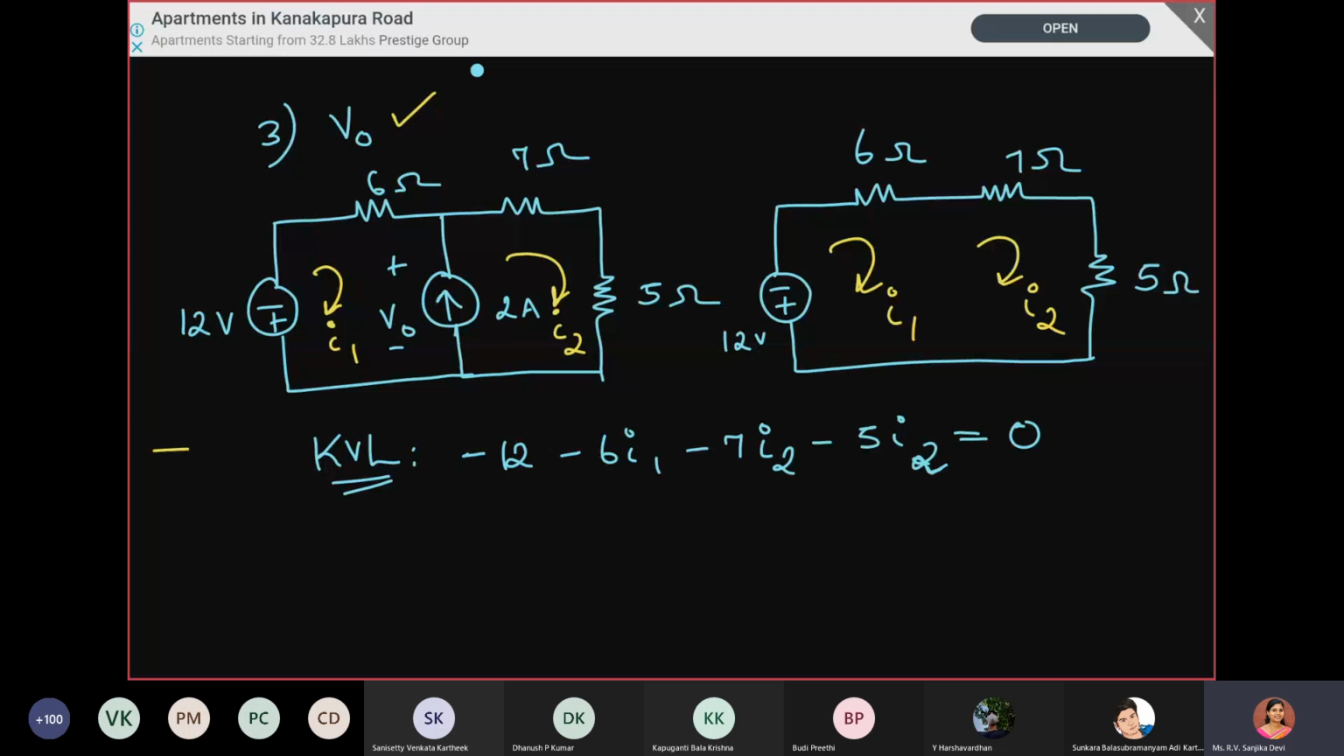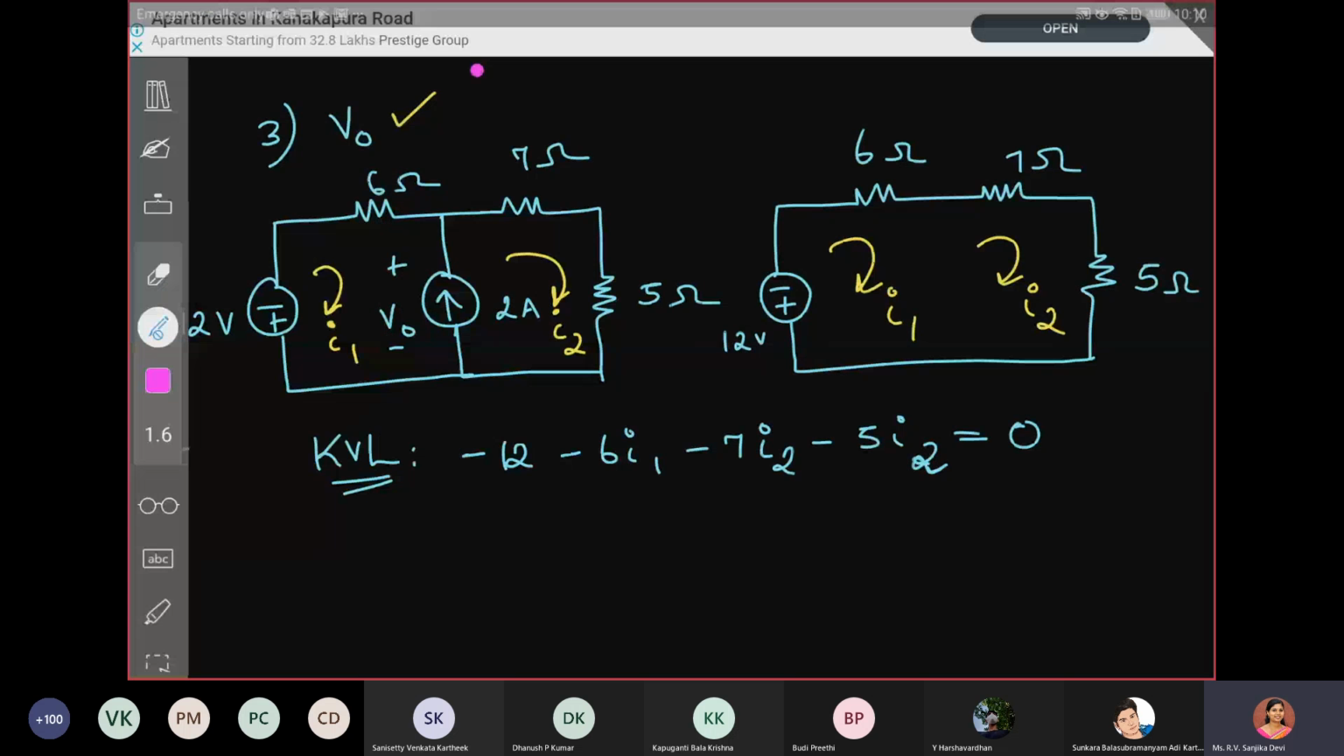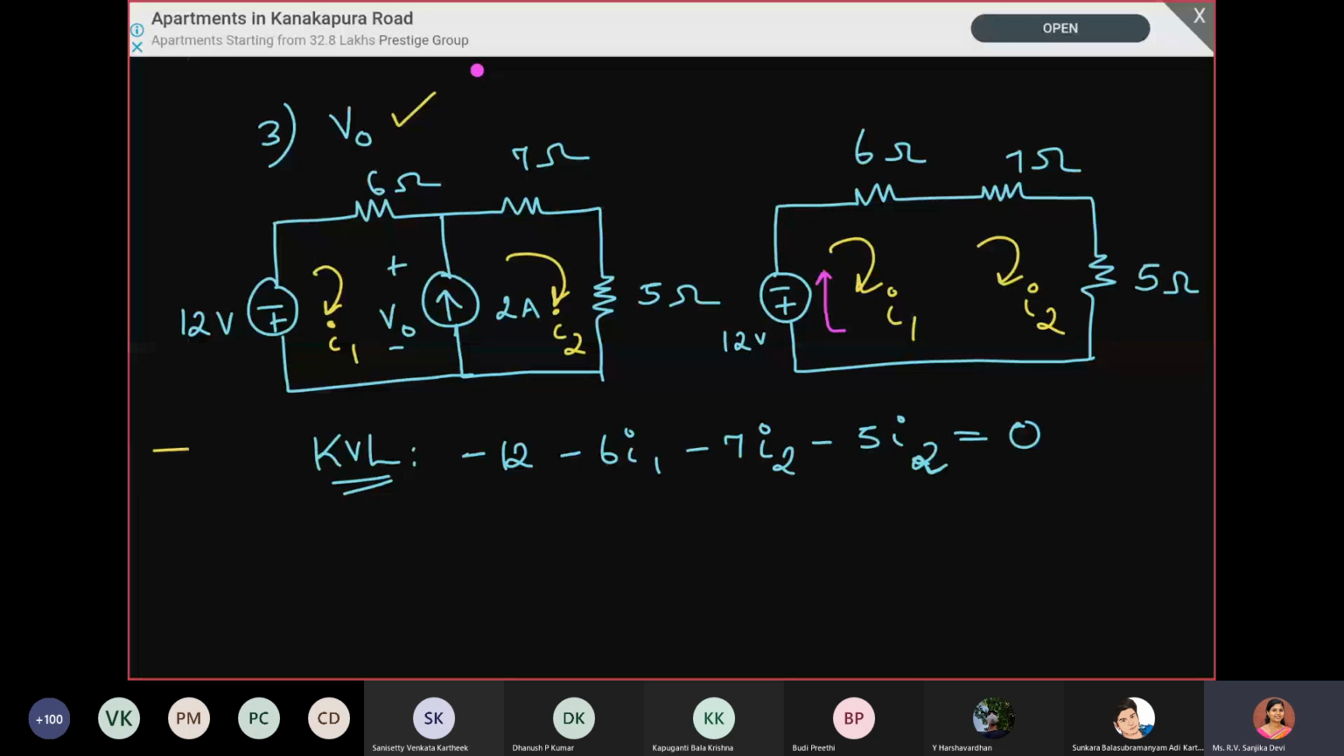When we are going in the clockwise direction, you see here, we are coming out of this. If you consider this I1, we are coming out of the negative terminal of this 12 volt. The convention we are following is, when we are coming out of the negative terminal, we take that as the polarity. All the currents are going in the clockwise direction, so we have to analyze the circuit in the clockwise direction.